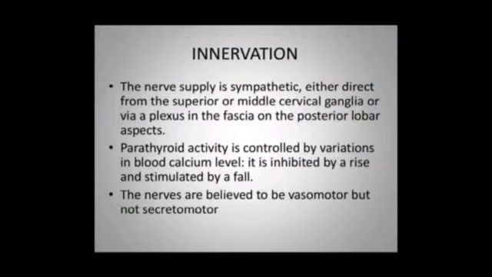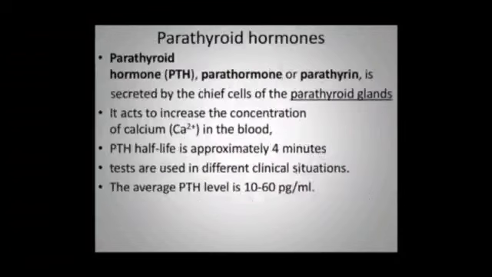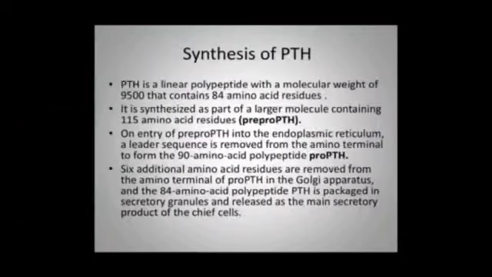Parathyroid activity is controlled by variations in the blood calcium levels. It is inhibited by a rise and stimulated by a fall. The nerves are believed to be vasomotor but not secretomotor. Parathyroid hormone is secreted from the chief cells of the parathyroid gland. It acts by increasing the concentration of calcium in the blood. Parathyroid hormone half-life is approximately 4 minutes. Tests are used in different clinical situations. The average PTH level is 10 to 20 picograms per ml.